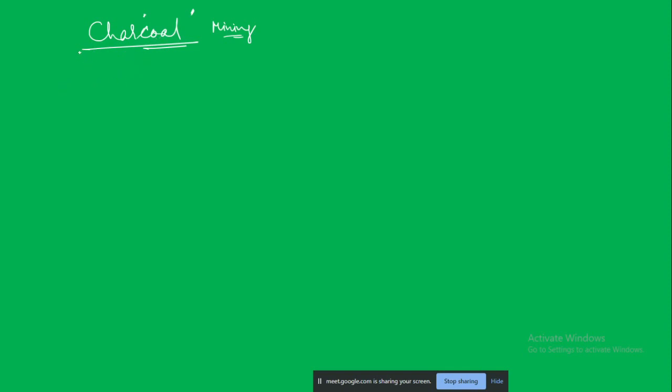There are different types of charcoal that can be obtained from wood, bone, or sugar. If the charcoal is obtained from wood, it is wood charcoal; from bone, bone charcoal; and from sugar, sugar charcoal.